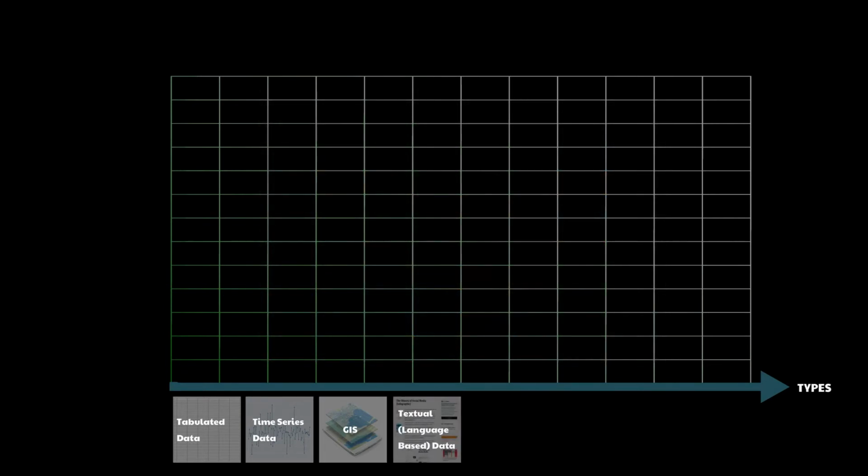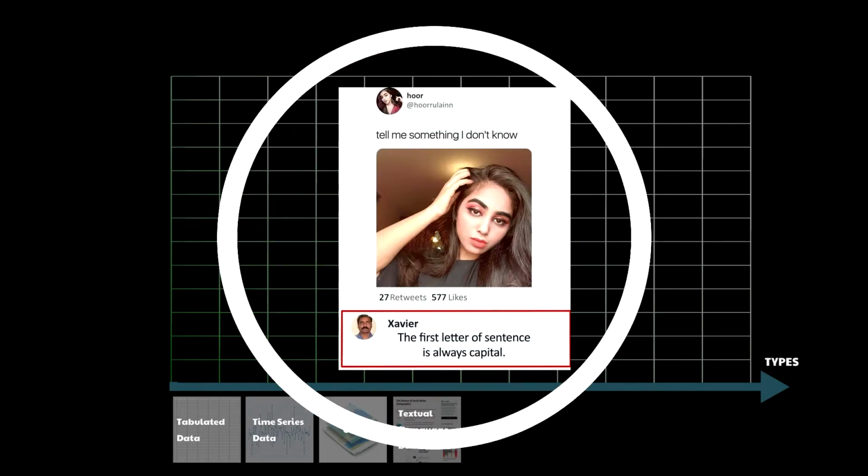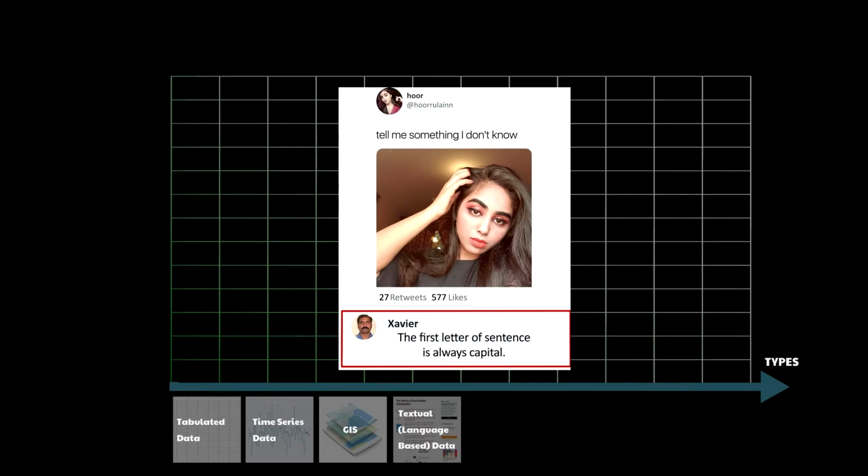The next one is textual data. Here by text data, we focus only on language-based data. What I mean here is the tweets and blogs that we put in the web. These are data which are comprised primarily of words. These words have meaning which convey some form of information.